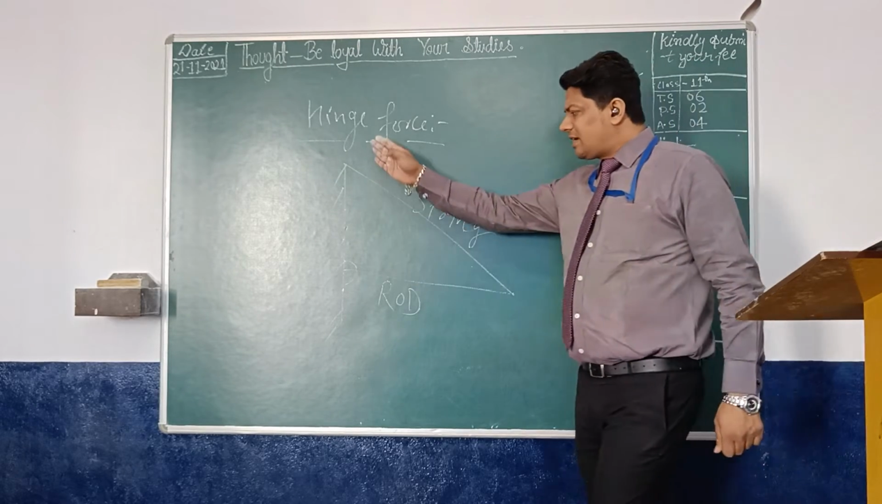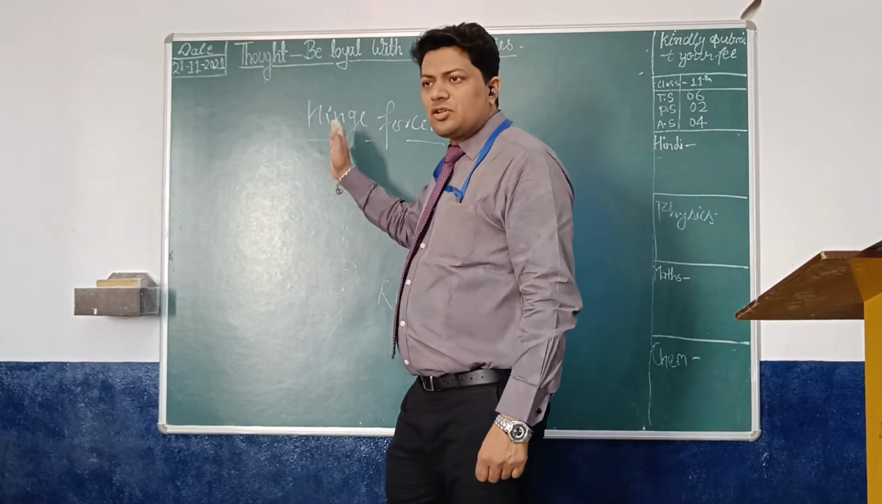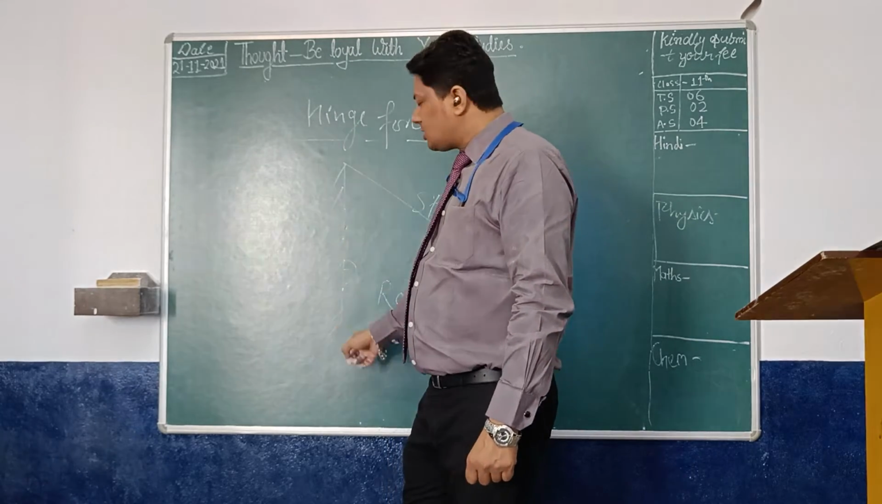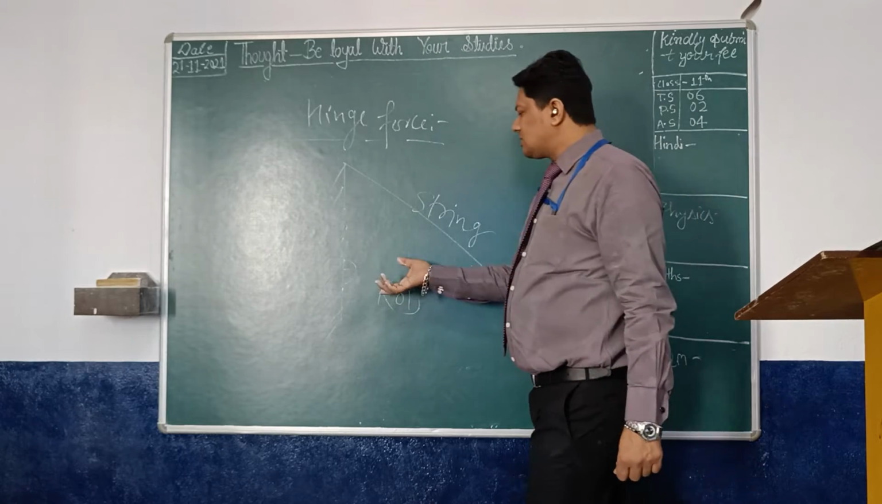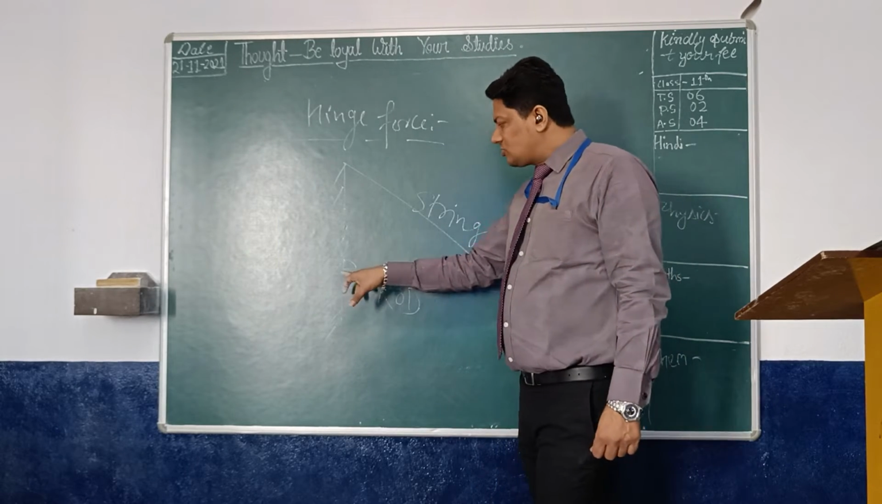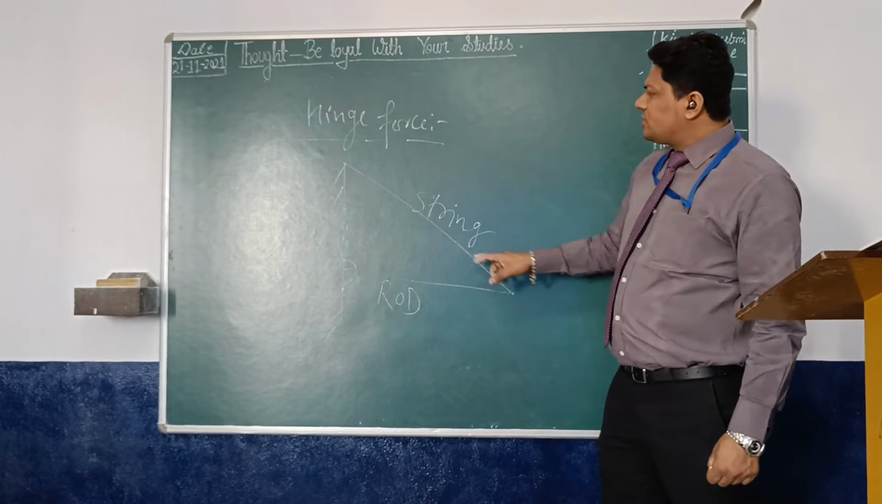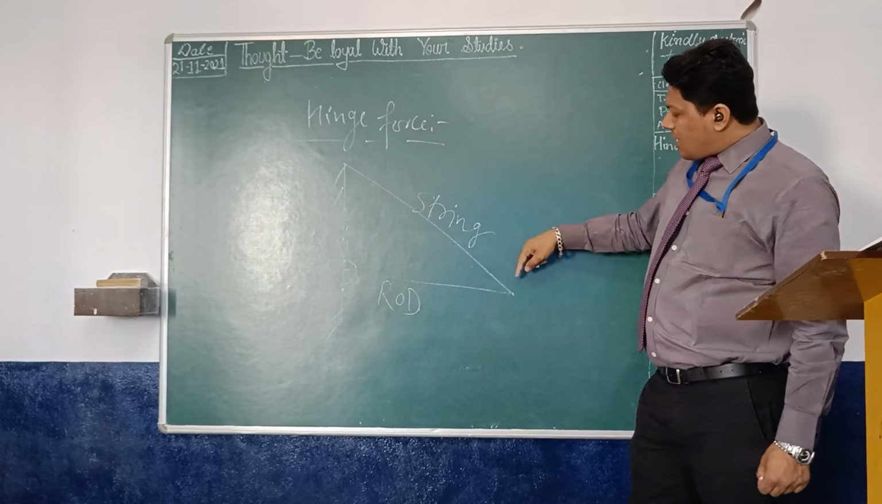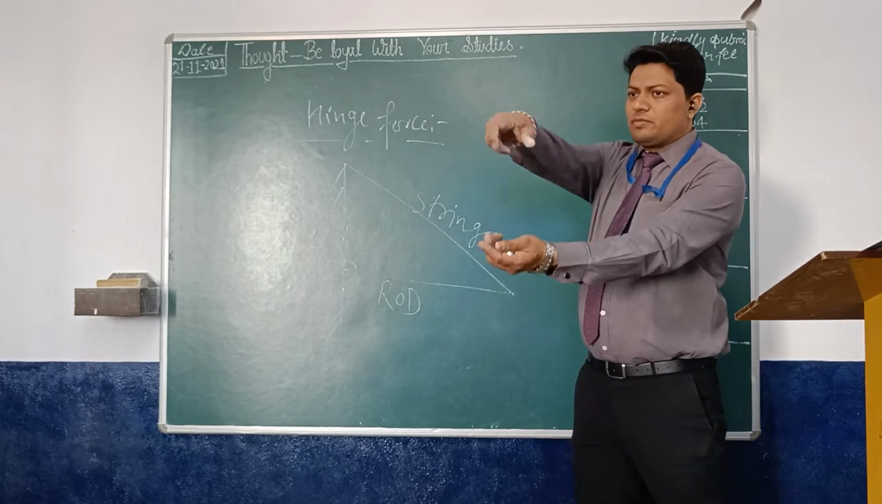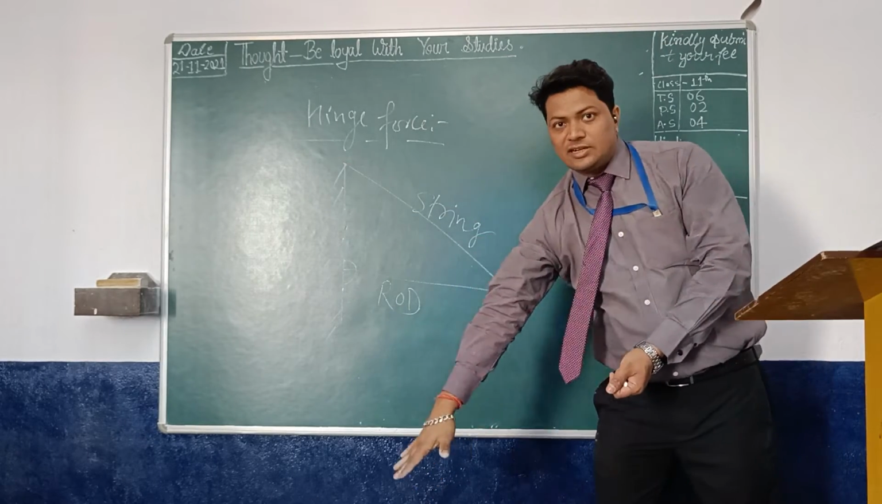Hinge force means simply that one is any surface, right? This one is a vertical surface. Something is attached here. Let us suppose this one is a rod attached here, right? And this one is a rope or some iron rope, and from this it is connected with this one. Maintain it. It will not go down.